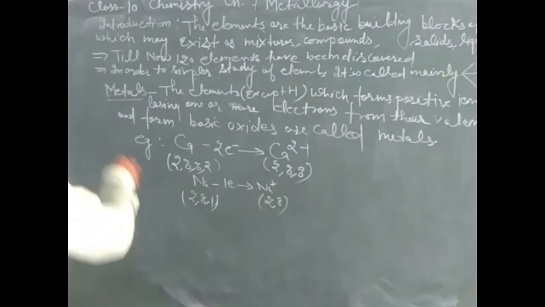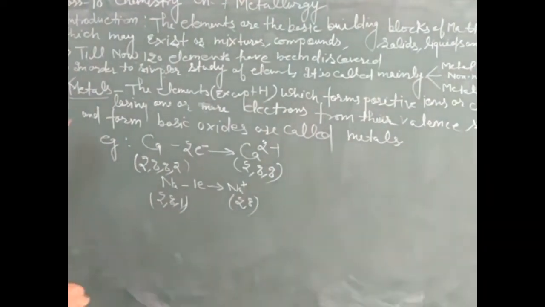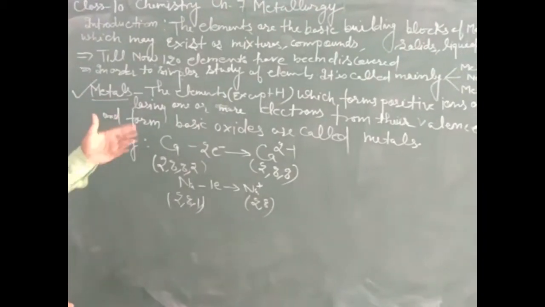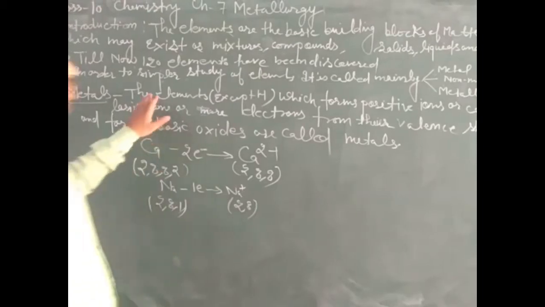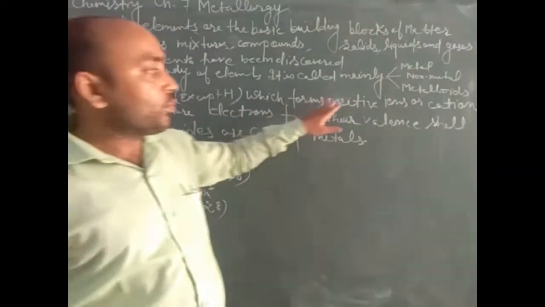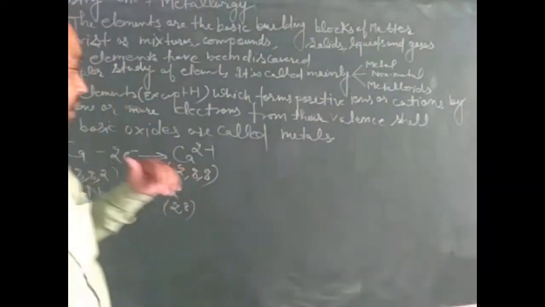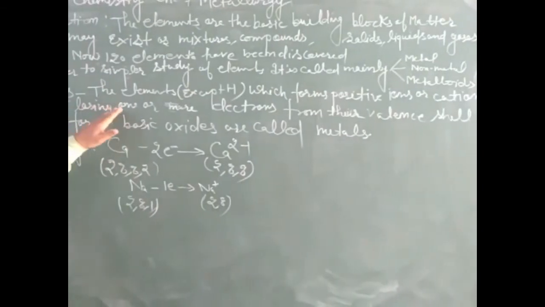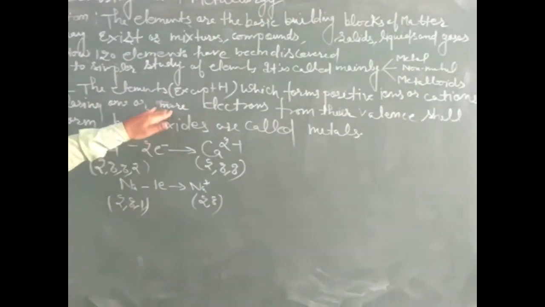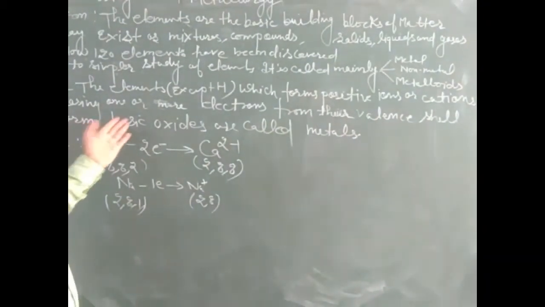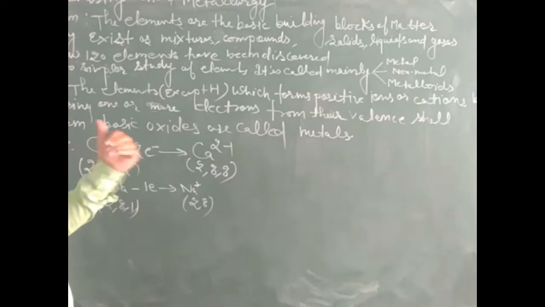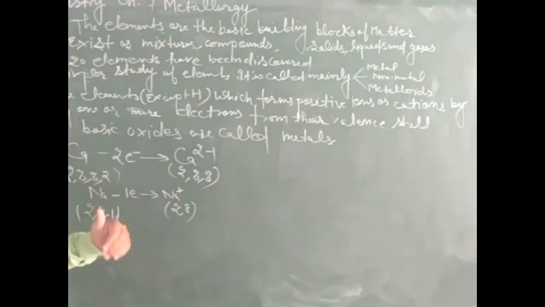Metals: before studying in detail, we will know about metals. What is a metal? The elements which form positive ions or cations, by losing one or more electrons from their valence shell, meaning the outermost shell, and form basic oxides are called metals.